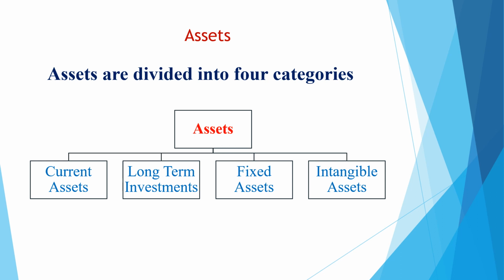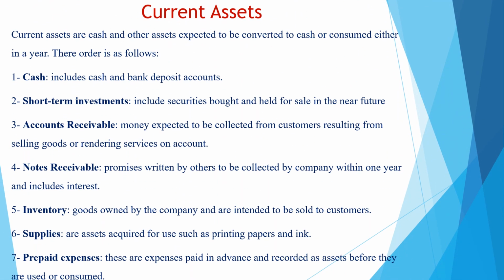We start with assets. As we explained, assets are the resources of the company and they are divided into 4 categories: current assets, long-term investments, fixed assets, and intangible assets. In accounting, the term current is for a period less than 1 year. So current assets are cash, or accounts or assets expected to be converted to cash during 1 year.